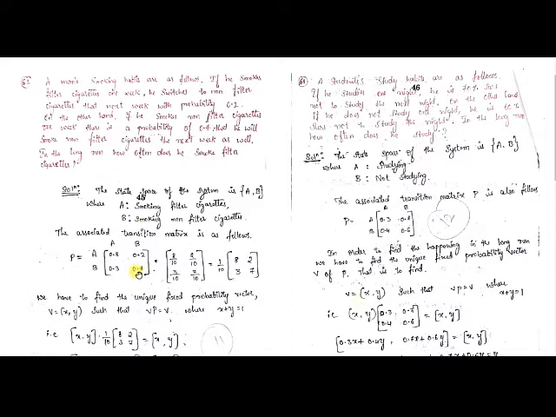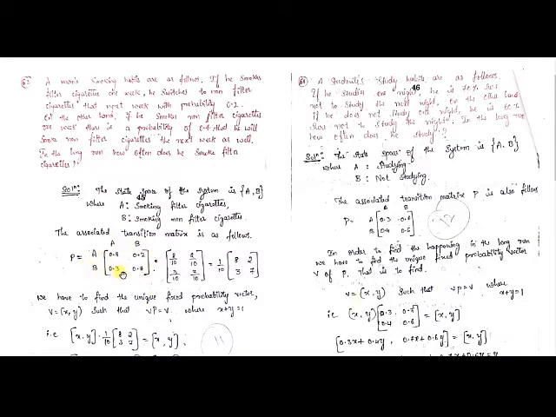So if he is going to smoke non-filter cigarettes with the probability 0.7, then what is the probability of smoking filter cigarettes? It is 1 minus 0.7, right? So 1 minus 0.7 is 0.3. Then only that sum will give you 1. So this is how we have to write the transition matrix.